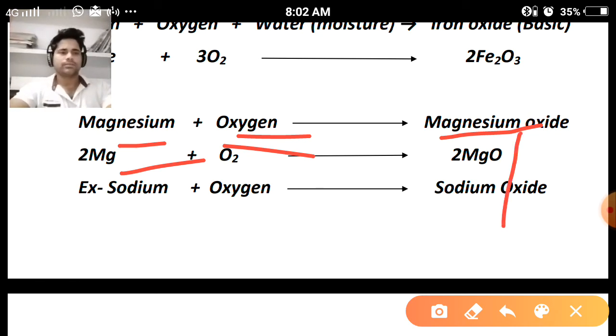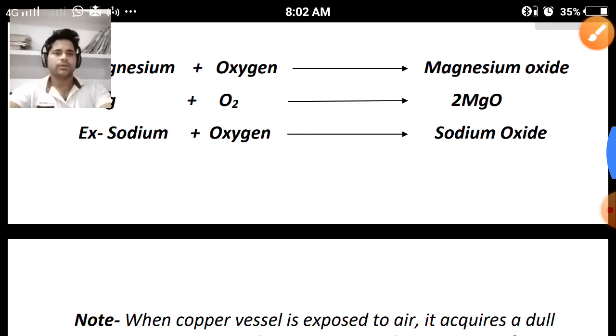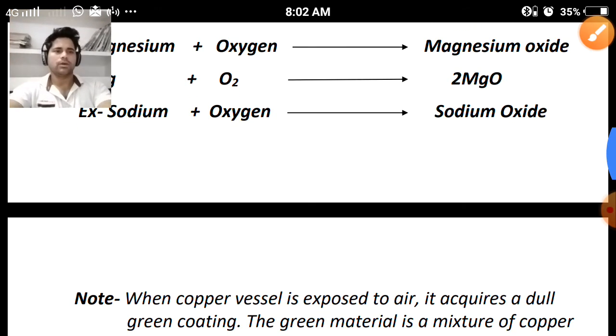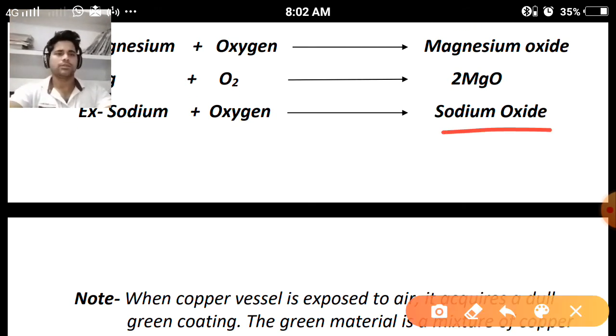Next, sodium. What happens when sodium reacts with oxygen? Sodium oxide will be formed. The nature of the sodium oxide will be basic.